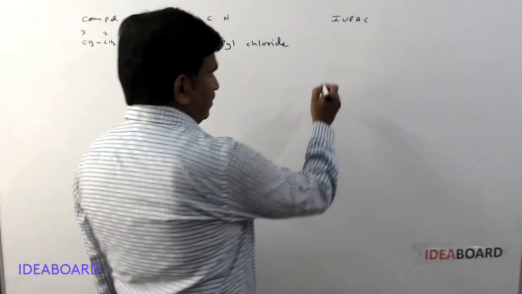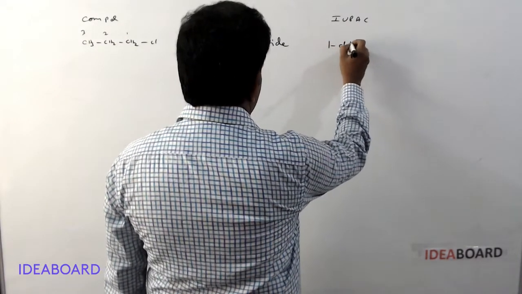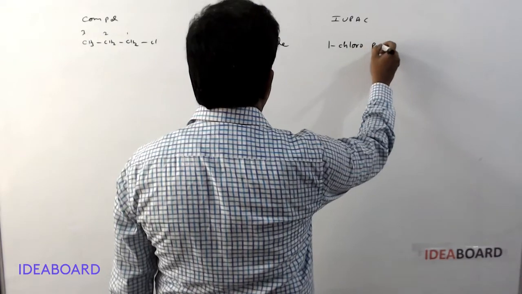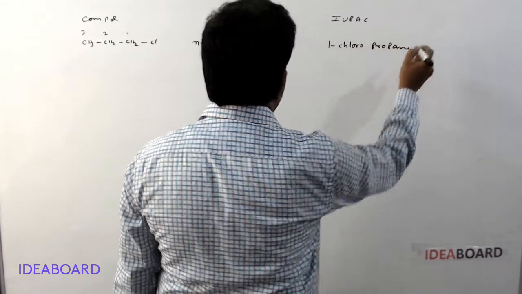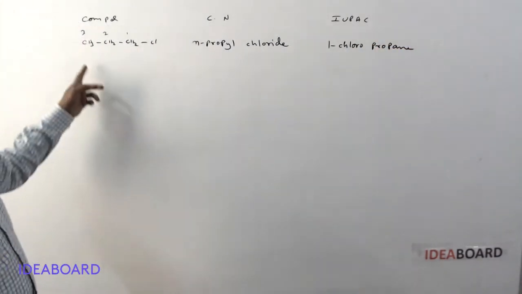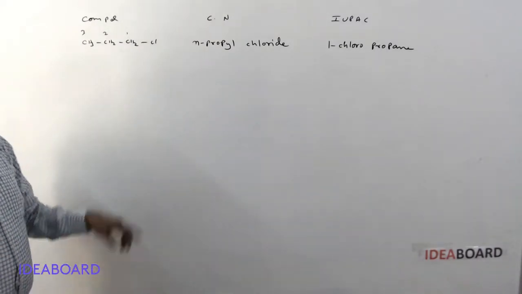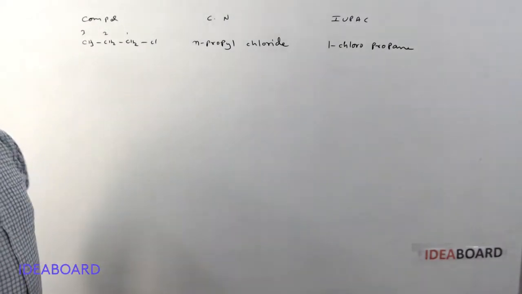So this is called 1-chloropropane: a three-carbon parent chain, so prop, and all single bonds, so ane.